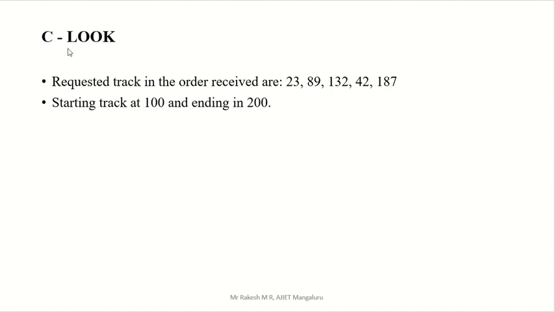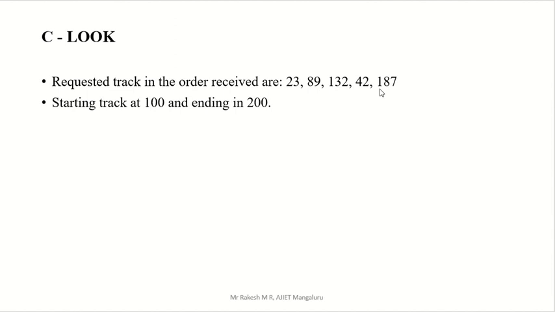So what is the C-LOOK algorithm? For more information you can see the previous video lecture about the theory. Here you have to go in order, either increasing or decreasing order. The starting head is 100, and you can go in either increasing or decreasing order. While going in either order, whatever requests are there, you have to supply them.